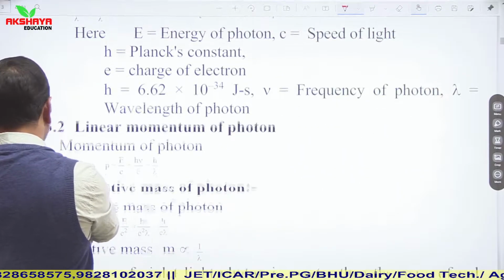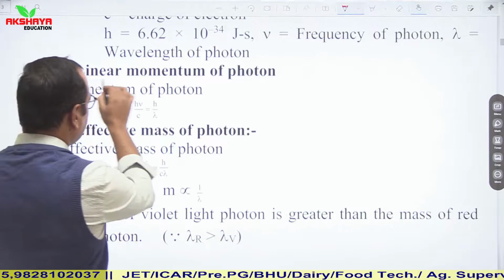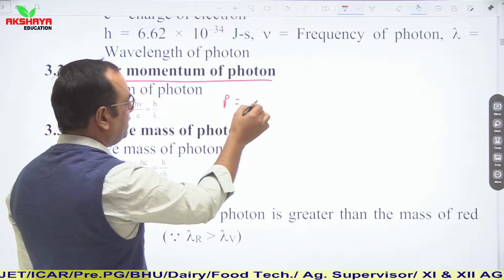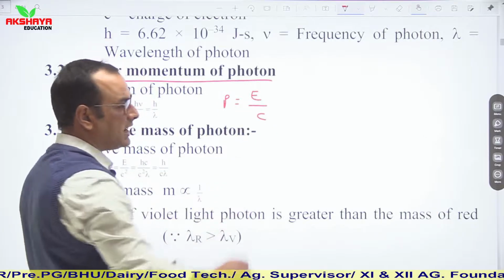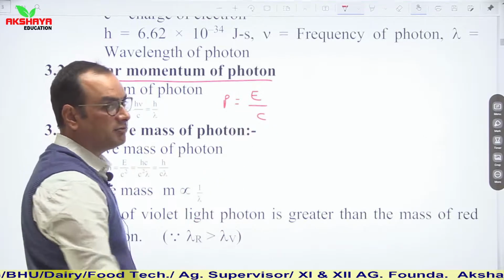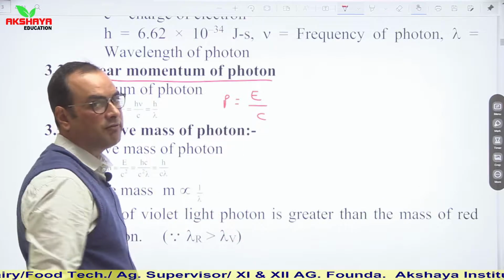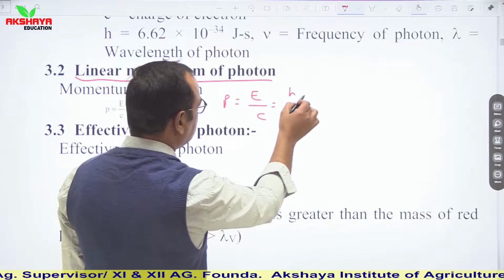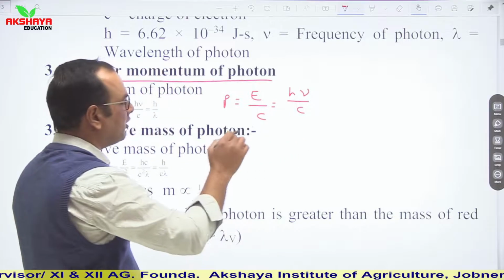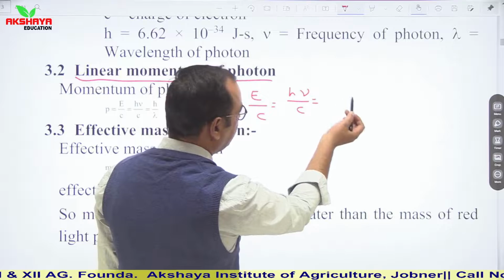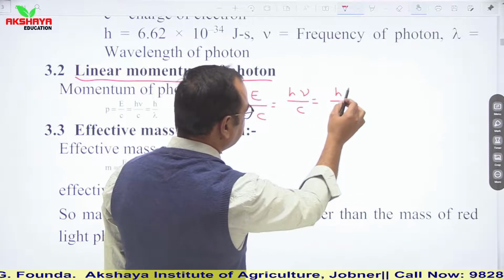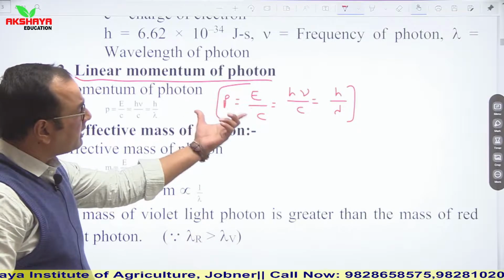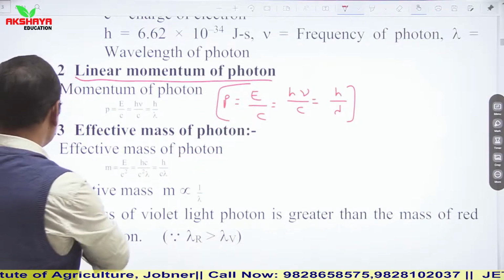Now see linear momentum of photon. So linear momentum of photon, we know that P is equal to E upon c. Here E is energy of photon, c is speed of light in vacuum and P is momentum of photon. So it is P = E/c, or you can say E is equal to hν upon c, or you can say ν = c/λ. So it is h upon λ. So these relations can be remembered directly in numericals.